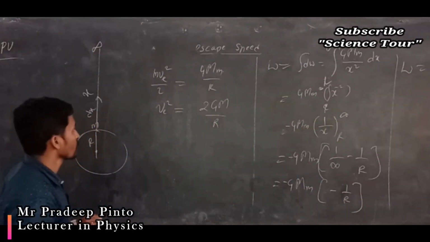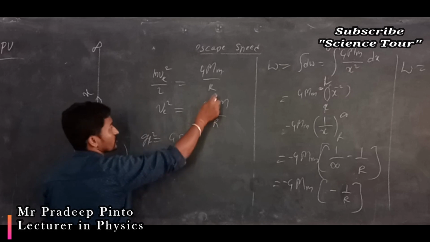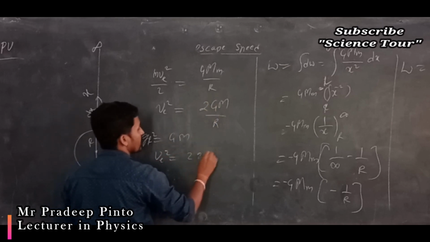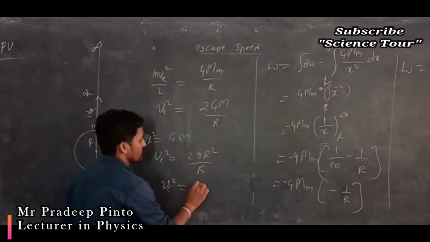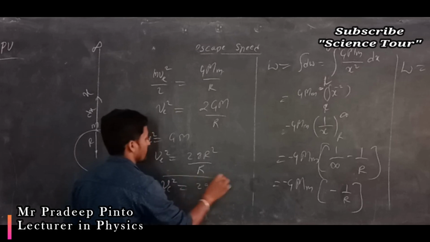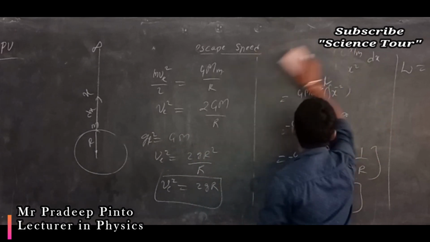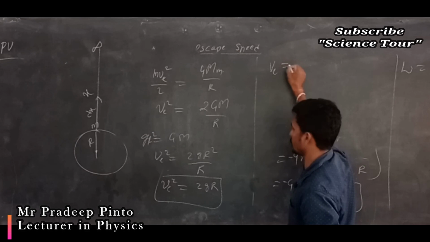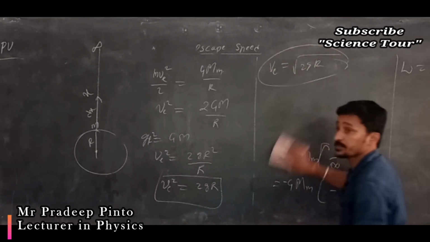But we know that g is equal to Gm by R square, and Gm is equal to g R square. So I can write v square is equal to 2 g R square divided by R. R cancels, so v square is equal to 2gR. And I can write v is equal to the square root of 2gR, which is nothing but the escape speed.